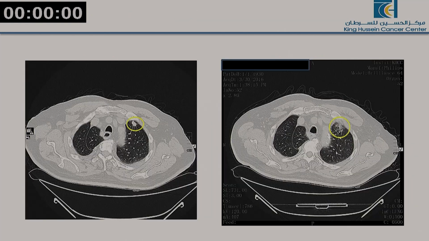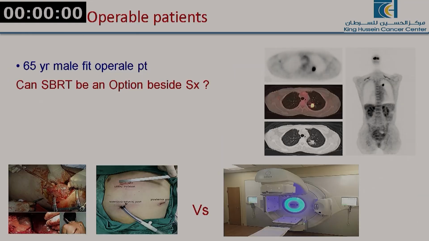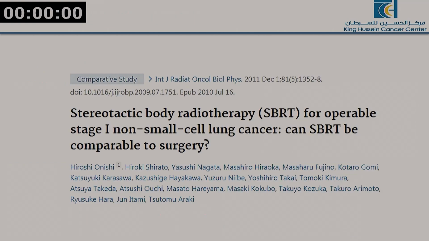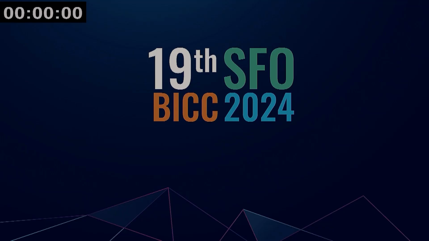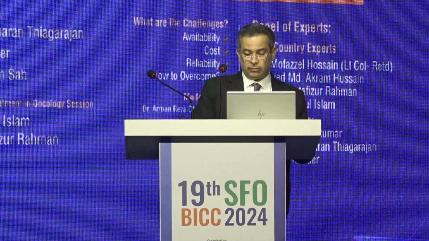These are some of the results of the treatment, how you can really see the outcome after the treatment. For operable patients, there is some really very good news: there are some studies which have shown that the local control and overall survival is as good as surgery. How do we know in operable patients that it can give good results, as good as surgery?